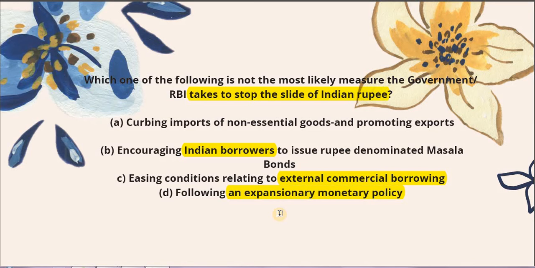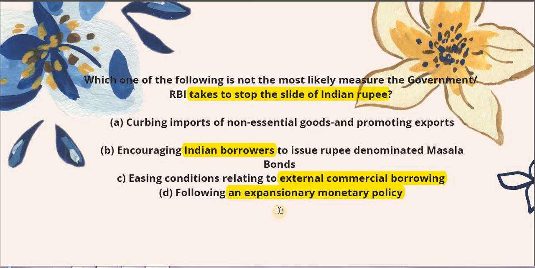So if the rupee's money supply increases in the economy, then depreciation will be even greater. I'm sure we know what we mean by depreciation. It's a pure demand and supply thing. The more the supply of money in the economy, the lesser its value. So the more it would be depreciated. It's a pure demand and supply thing.